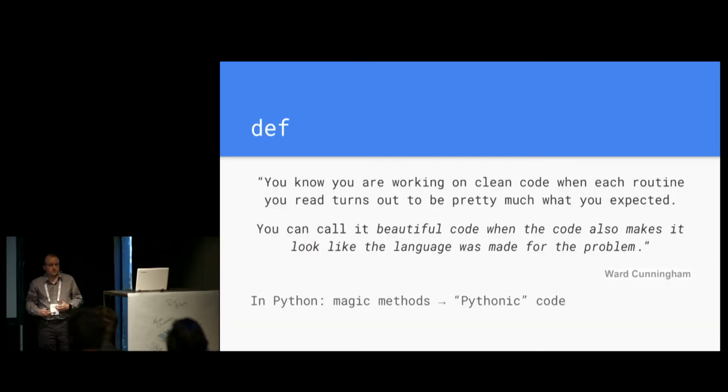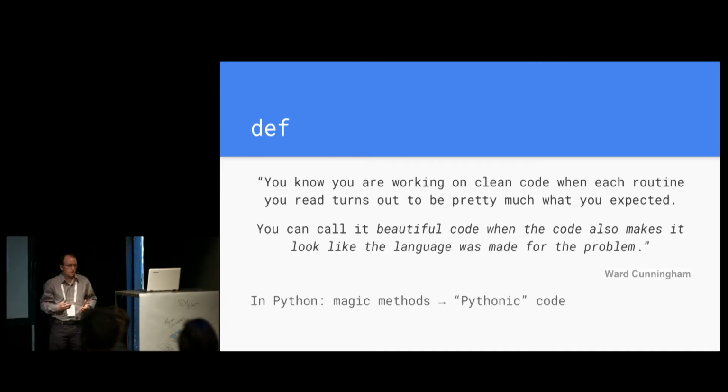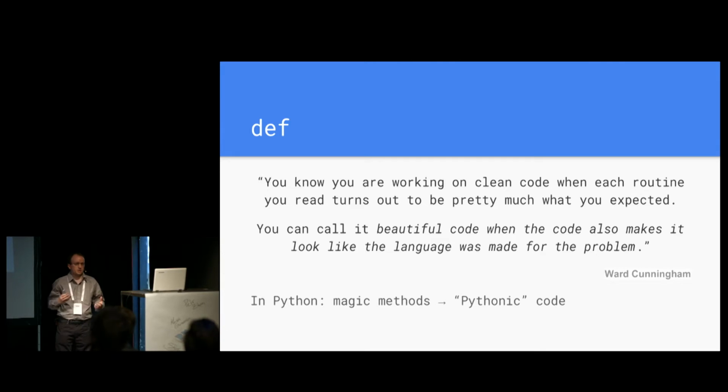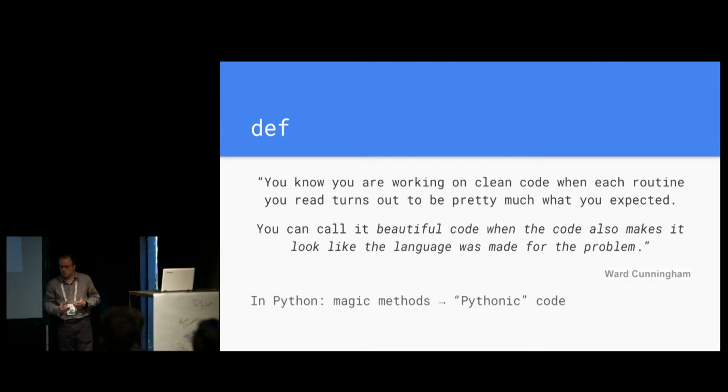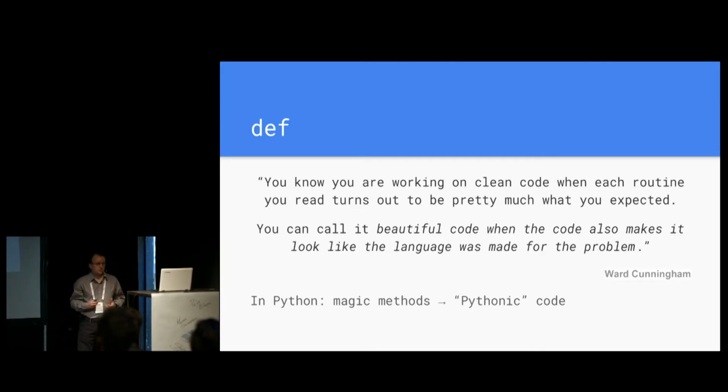First, if you try to define what is clean code, you'll find that there's not a sole definition of clean code, and instead you will probably find as many definitions as there are developers and authors out there. But among all of them, I'll pick this one by Ward Cunningham, who says that clean code is one in which every function does pretty much what you would expect as you read through it, and that you can call it beautiful code when it also makes it look like a language was made for the problem.